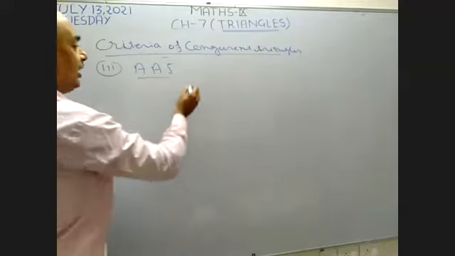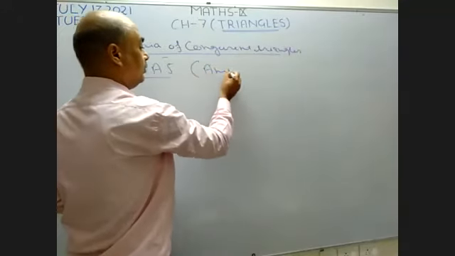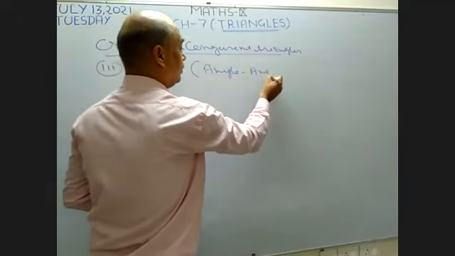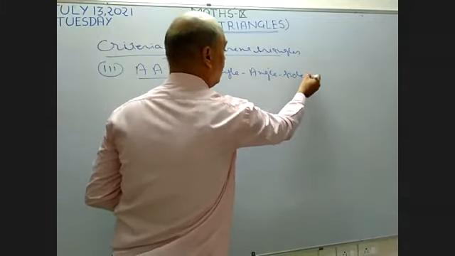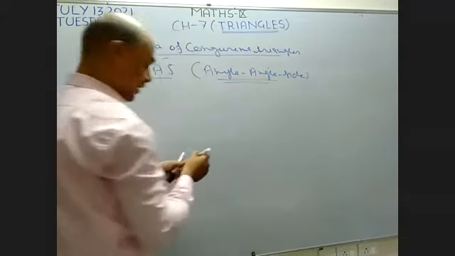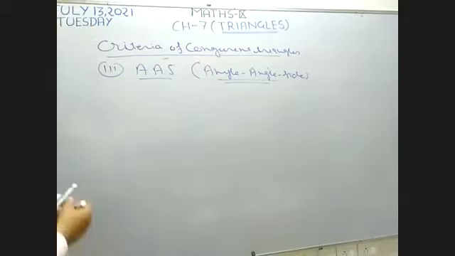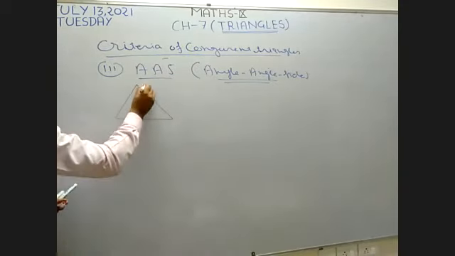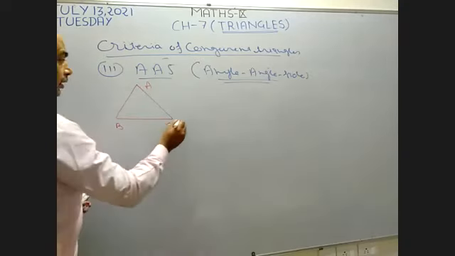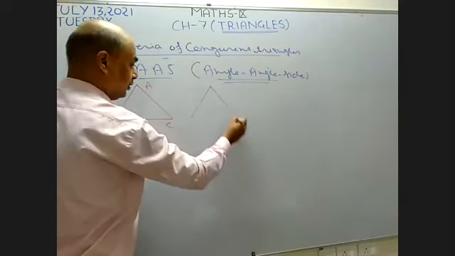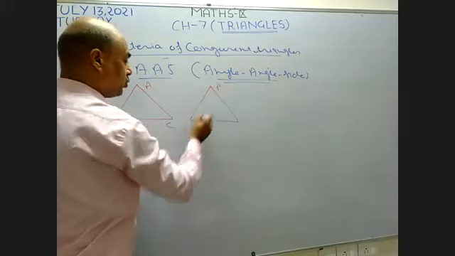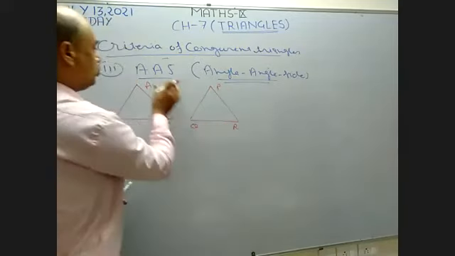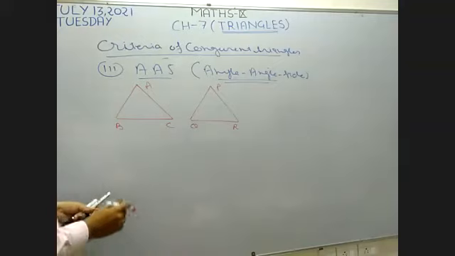What is the meaning of AAS? Angle, angle, side. By using this criteria, I want to make two triangles congruent. So I want to draw two triangles. I take one triangle ABC, another triangle PQR.